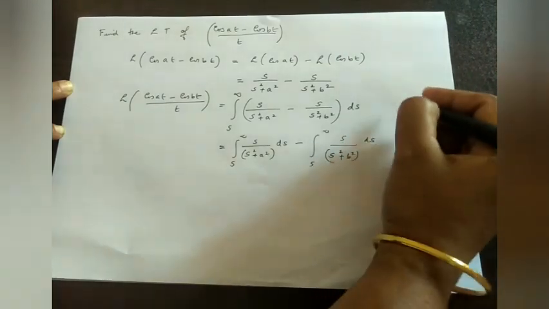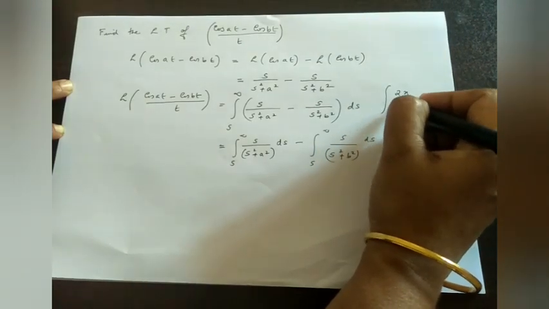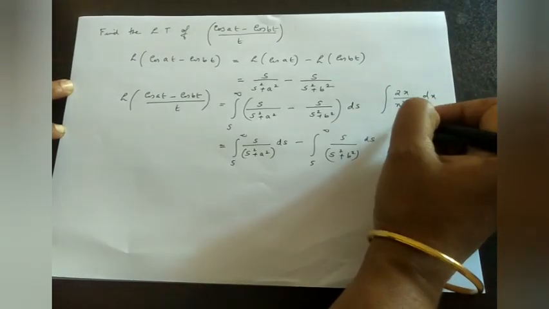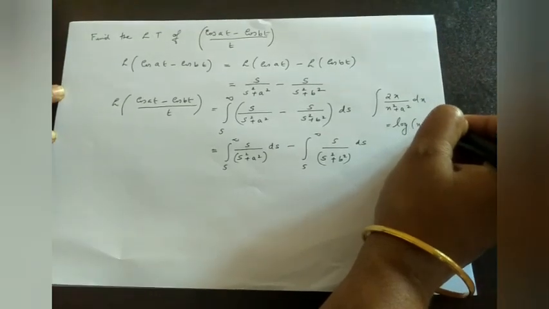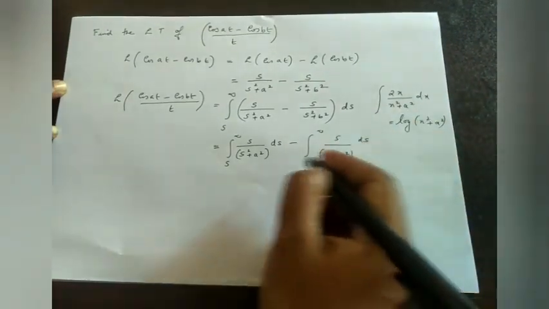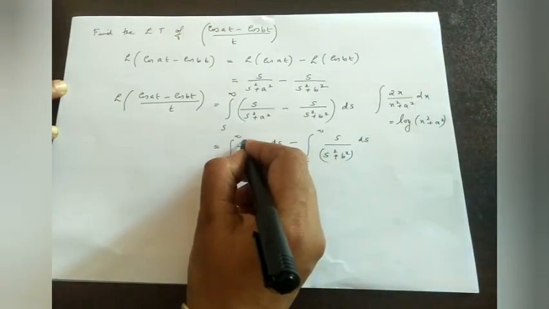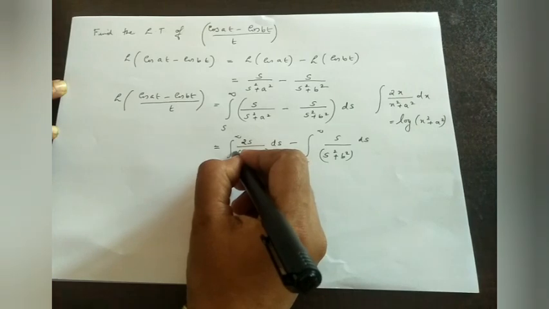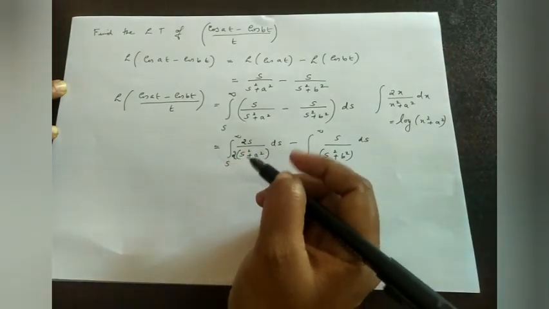Okay, we know that the integral of 2x by x square plus a square dx is logarithm of x square plus a square. So by using that property, we need 2 in the numerator, so we will apply 2 in the numerator, and to cancel it we will apply 2 in the denominator also.